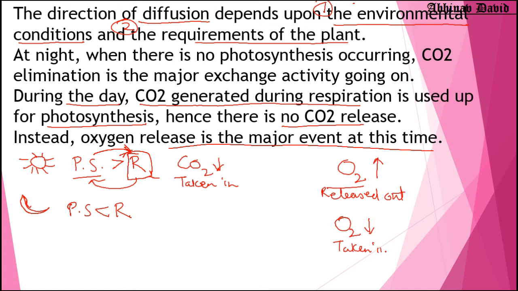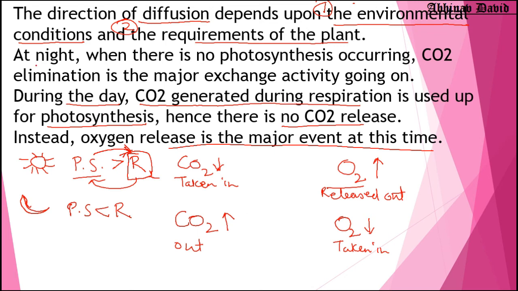Taken in. And for respiration, which gas do they produce? That is carbon dioxide they produce. But the plant is not doing photosynthesis at night, so they cannot use carbon dioxide. So what do they do? They release it out. So during the night time, exactly the opposite is happening to what is happening in the daytime.